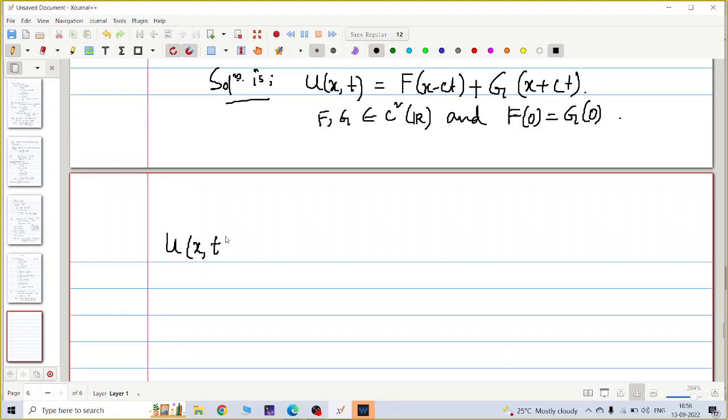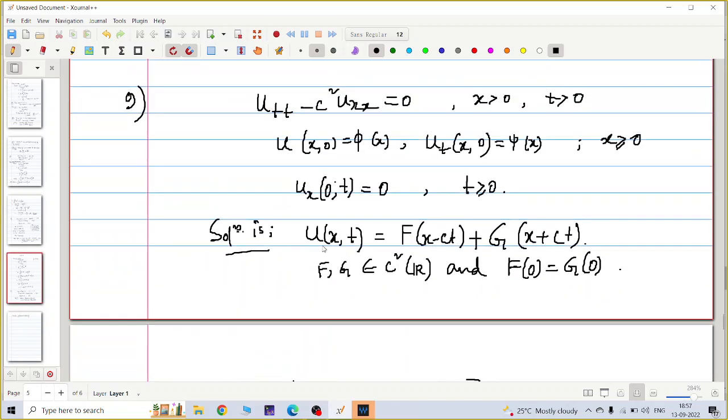So the solution is not by Duhamel, but what is the solution? Here phi and psi are given, non-zero. So it is phi of x plus ct plus phi of x minus ct, plus the integral of psi of s ds. Sir, are we using Dirichlet conditions? Duhamel is for the non-homogeneous case.